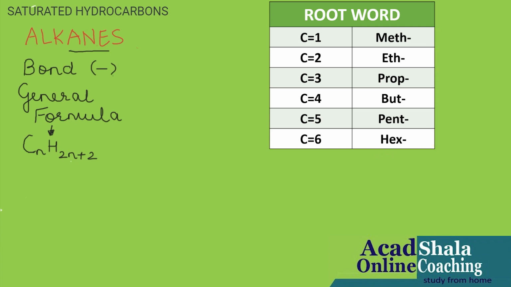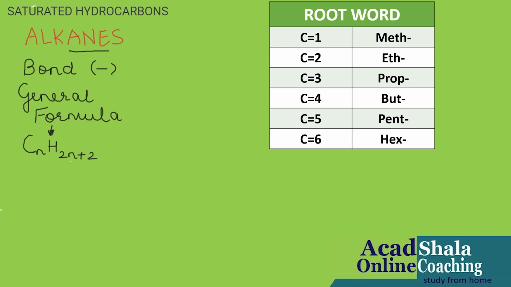That means when carbon is 1, it is said to be meth. When carbon is 2, it is said to be eth. When carbon is 3, it is said to be prop. When carbon is 4, but, carbon 5, pent, and carbon 6, hex. How we are going to complete the name of the hydrocarbons, that I'm going to start.